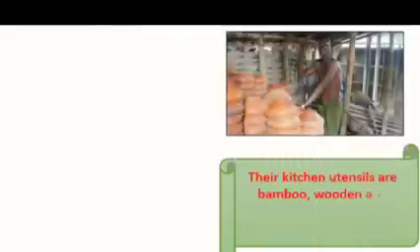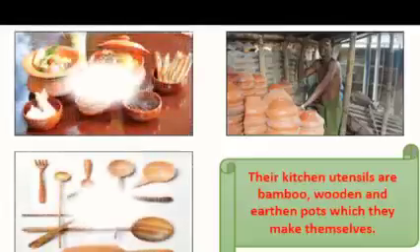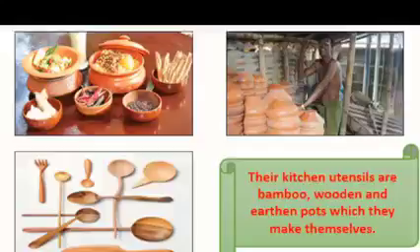And their kitchen utensils are bamboo, wooden and earthen pots which they make themselves. So you can see that these people are very industrious. They like to make even their utensils by themselves, which is made of wood or earth or bamboo, okay, and they like to use it, and this is a tradition for them.